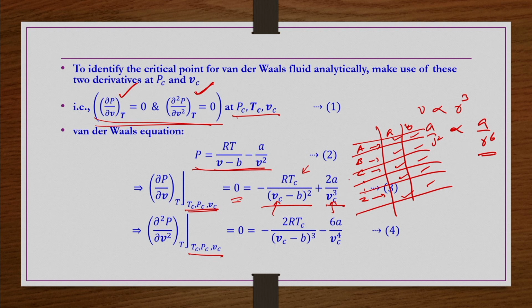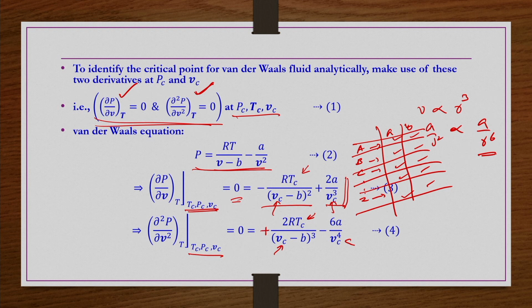Once again, if you differentiate this equation with respect to V, then you will get plus 2RTc by (Vc minus b) whole cube minus 6a by Vc to the power 4, because now T and V are replaced by Tc and Vc.